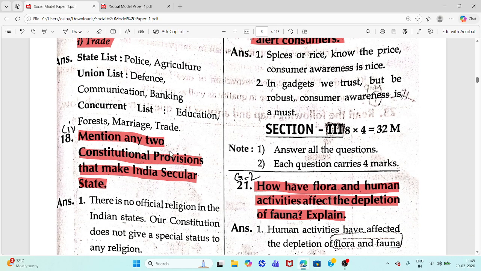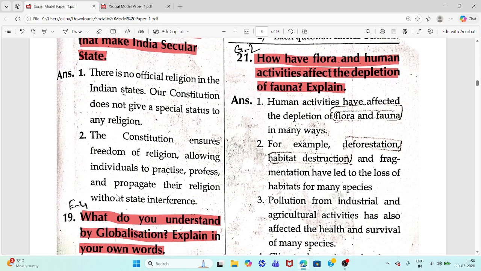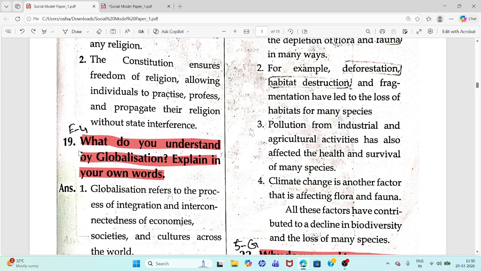18th question. Mention any two constitutional provisions that make India a secular state. Answer: There is no official religion in the Indian state. The Constitution does not give a special status to any religion. The Constitution ensures freedom of religion, allowing individuals to practice, profess, and propagate their religion without state interference.